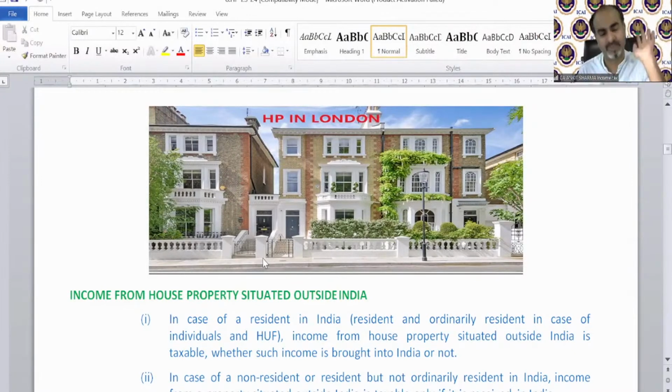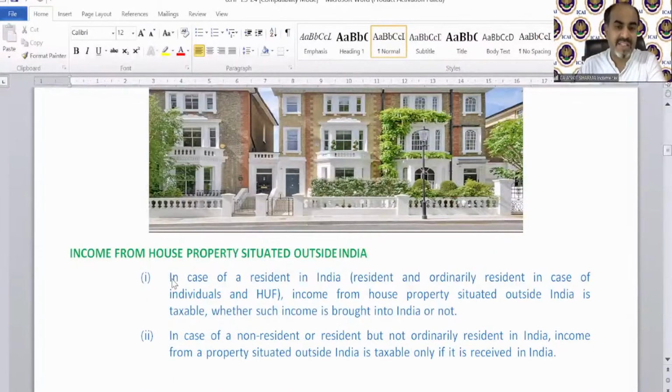So if the assessee is a resident and ordinary resident, then even if the house is outside India, it is going to be taxable under income from house property. So these are the cases when this is going to be taxable in India as well.